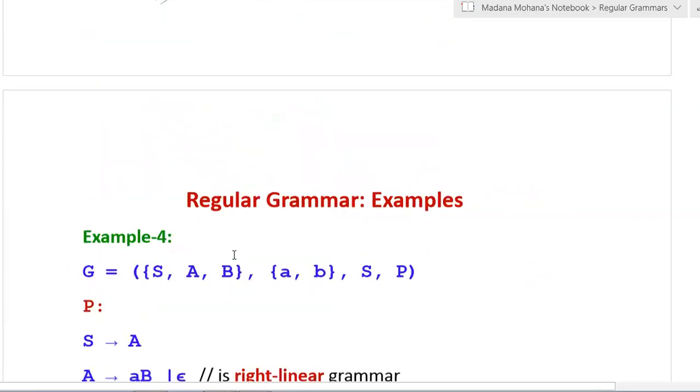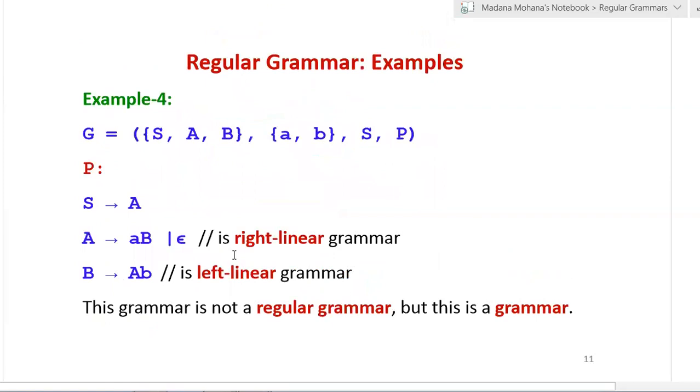Now see another example. Here G equal to SAB. So now here variables are V equal to S, A, B. Now the terminals are a comma b. Now the starting variable is S, then productions are defined by P, where P is given below. The first production is S derives a, then the second production A derives aB or null, then the third production B derives Ab. Here you can see capital letters S, A, B are the variables, then lowercase letters a and b are terminals, then epsilon, that is null.